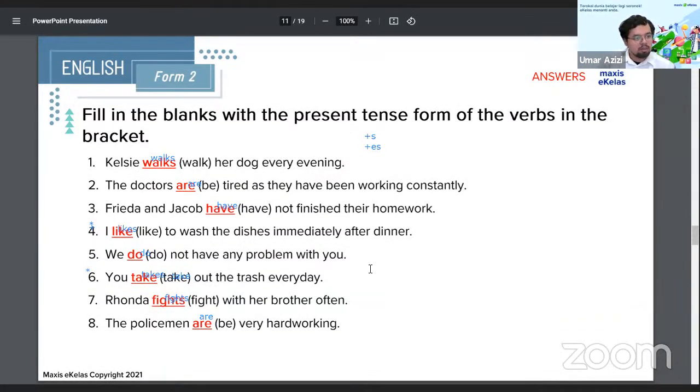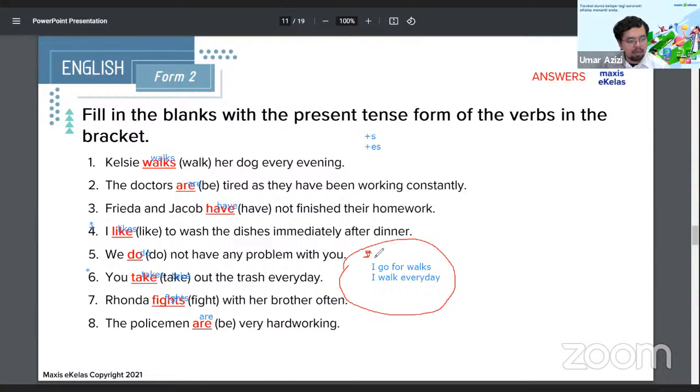Okay. I go for walks. I walk every day. Okay. So dapat tak cikgu tulis itu? I go for a walk dengan I semua tu. I go for a walk and I walk every day.